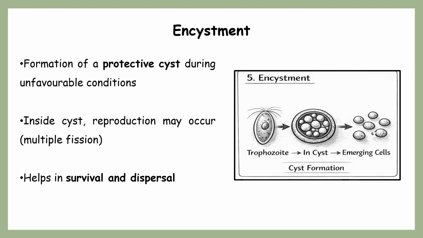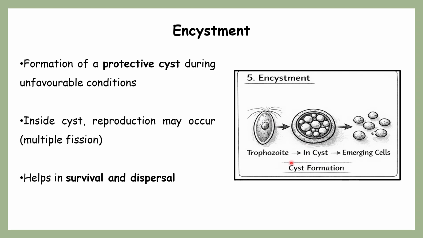Moving to the last category of asexual method, that is encystment. Encystment is not exactly a type of asexual mode, but it helps the protozoans to withstand unfavorable conditions, as you could clearly see here. So this protozoan is experiencing unfavorable conditions like lack of food, or it might be experiencing extreme heat. During that condition, this protozoan is going to secrete a thick, cyst-like layer around its entire body, right?